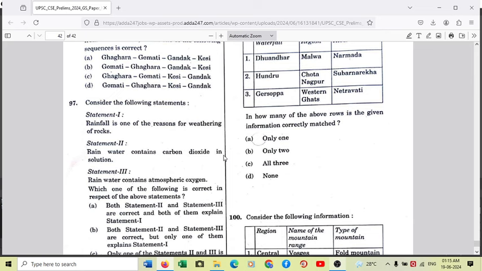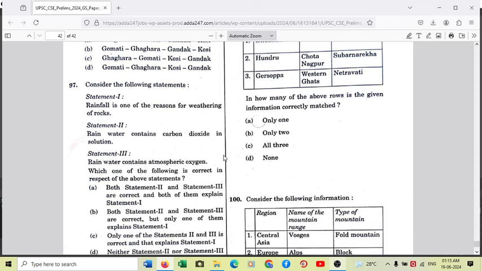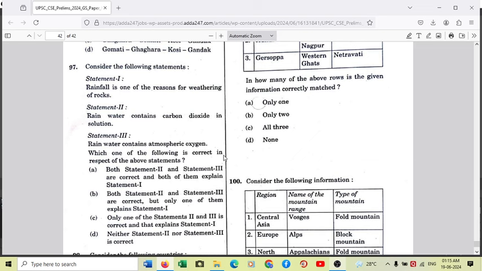So if iron is present in independent quantity, it is not easy to remove. But when oxidation has happened and there is higher oxide of iron, Fe2O3 can be easily removed, and this Fe2O3 is called rusting or rust. Right? So definitely statement 2 and 3 both are the reasons for weathering of rocks. So that's why option B is the right answer.